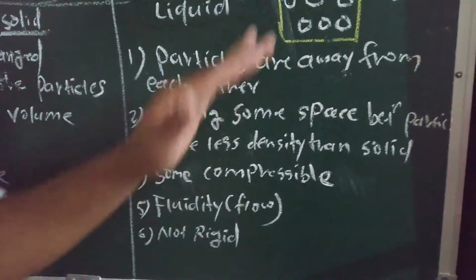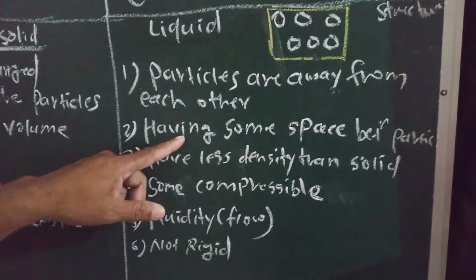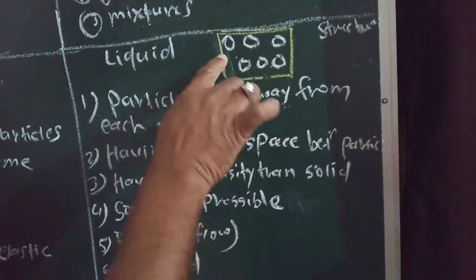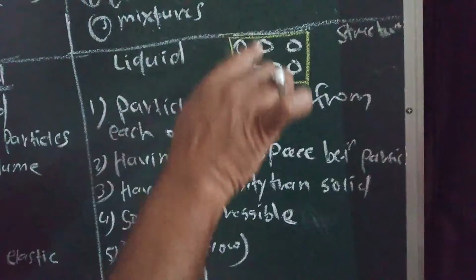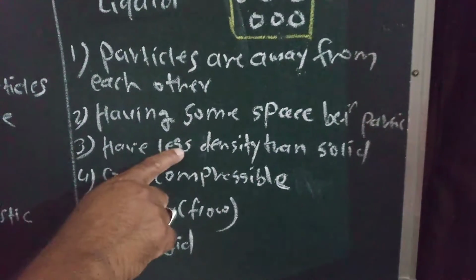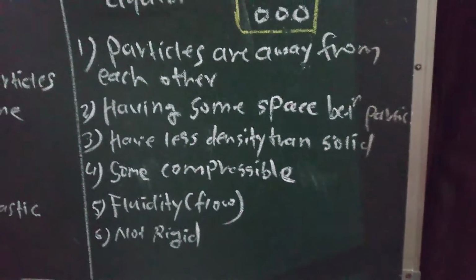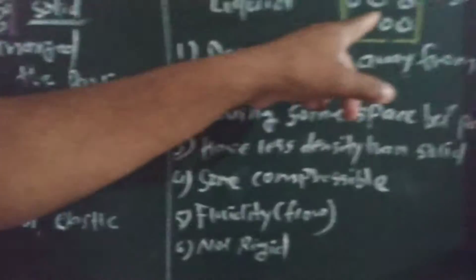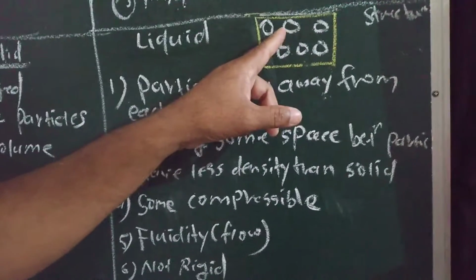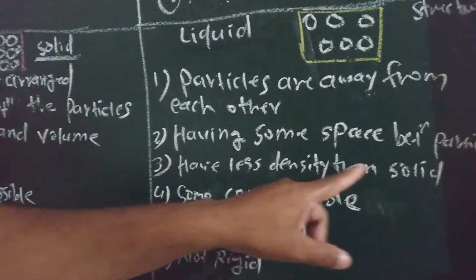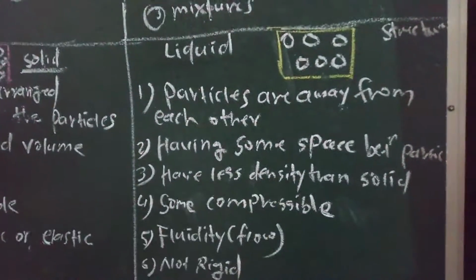Second characteristic is that there is some space between particles. You can see that some space is between the particles, so we can write the second characteristic like this. Third is that liquids have less density than solids. You know that in a solid the particles are connected to each other, therefore the density is high. In the liquid state, the particles are not connected to each other, they are apart from each other. Therefore, the density of the liquid state will be less than solid.